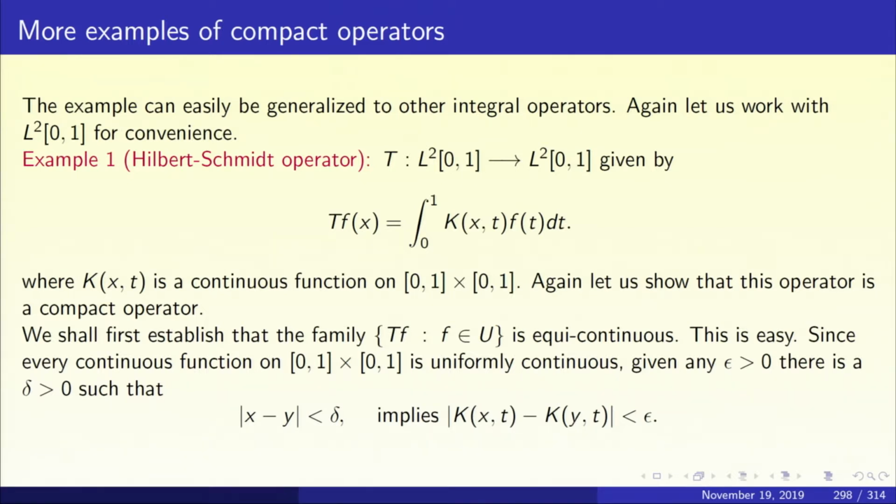Let us show that this operator T is a compact operator. Again, we are going to use the Ascoli-Arzela theorem. First, we shall establish that the family Tf, where f varies over the closed unit ball U, is actually equicontinuous, which basically means that this operator T maps L2 of 0,1 inside the space of continuous functions. Okay, so let epsilon greater than 0 be arbitrary.